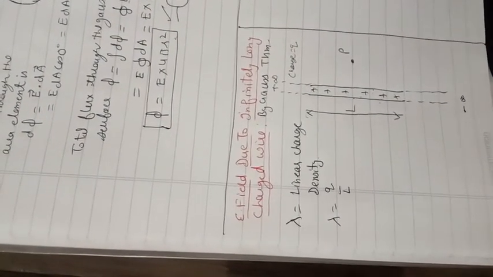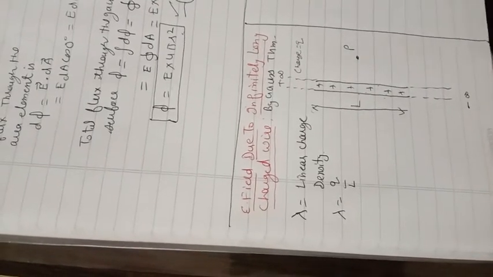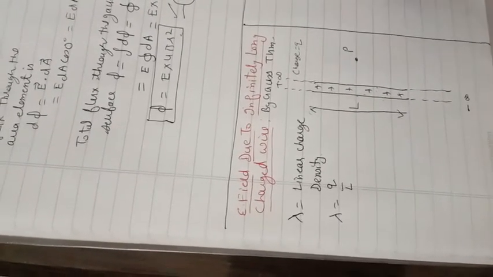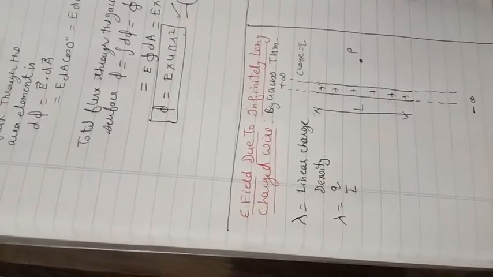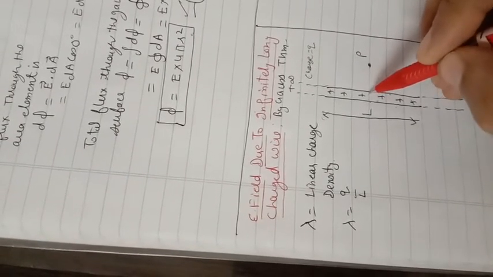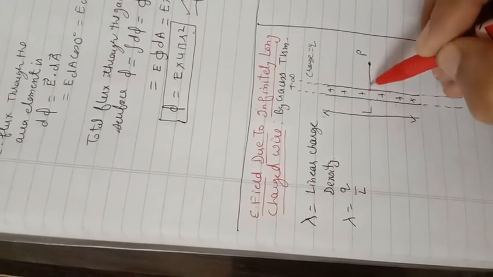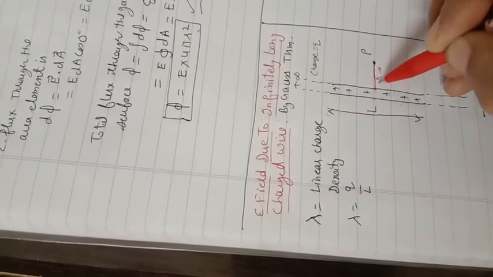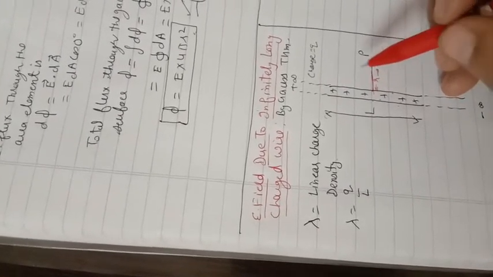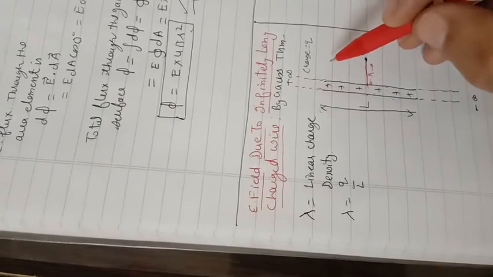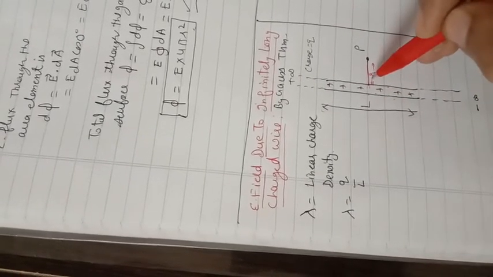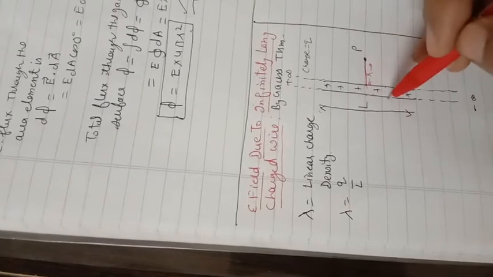So the first step over here is to draw the Gaussian surface. As told earlier, the Gaussian surface matches the shape of the charge distribution. We know that a wire is cylindrical in shape, so its Gaussian surface will also be cylindrical in shape. In order to do that, we join the wire with the point P, and this is the distance R between the two. So we have to generate a cylinder around it, of length L and radius R, with the axis of the cylinder passing through the wire.